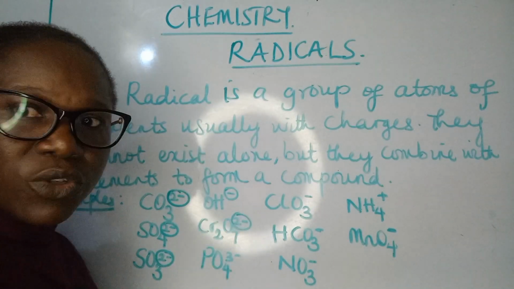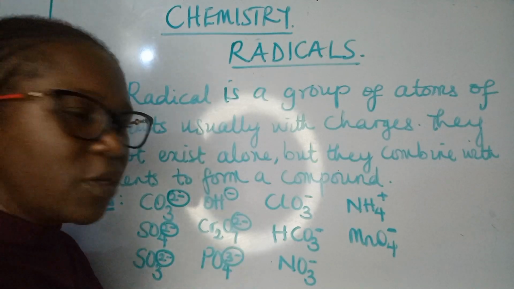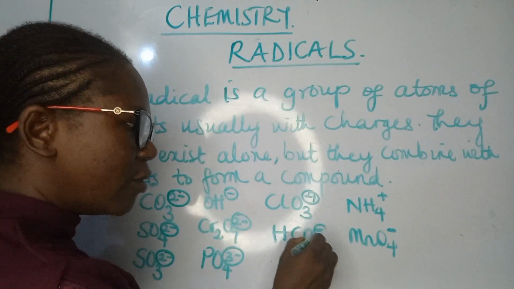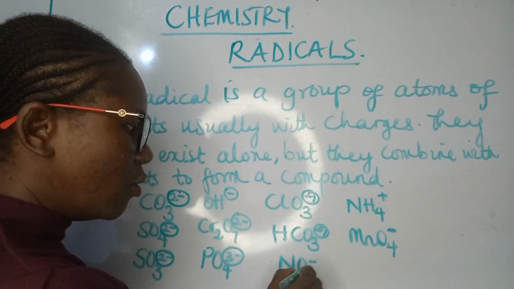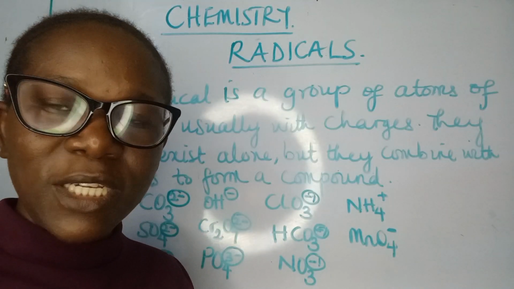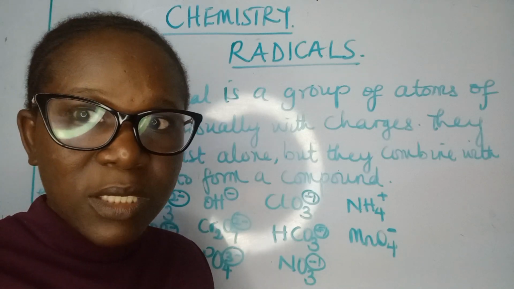Cr2O7 carries -2. PO4 carries -3. ClO3 carries -1. HCO3 carries -1. Then NO3 carries -1. Whenever you see a negative sign alone and there's no number, it shows that 1 is there, but 1 is negligible.